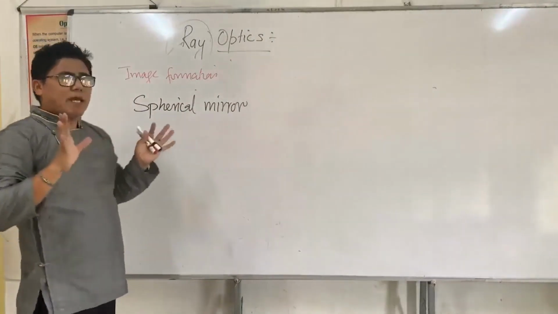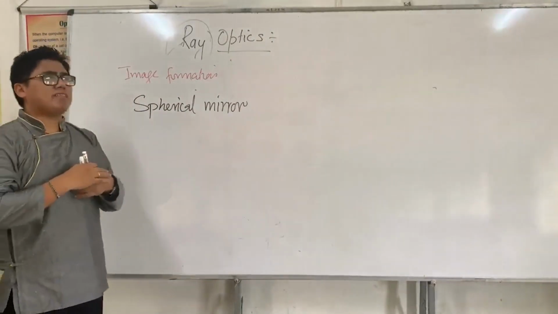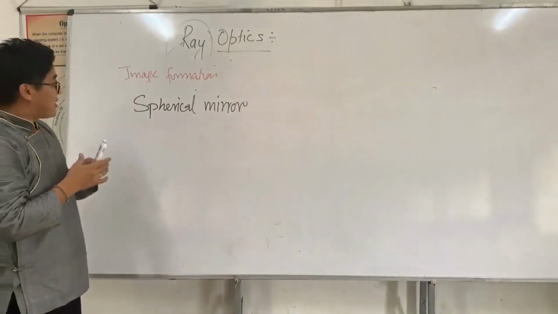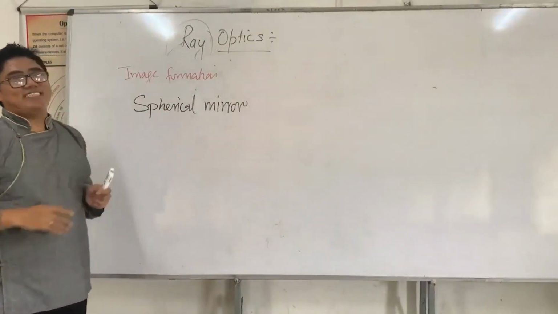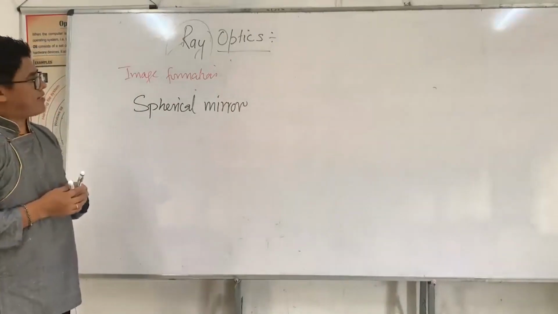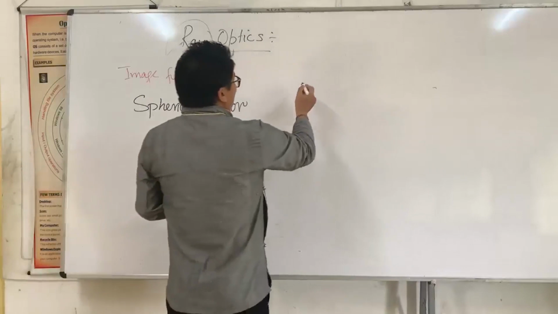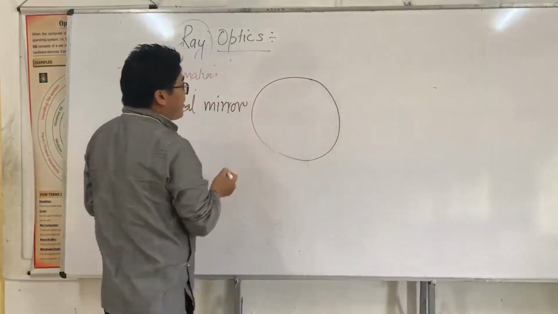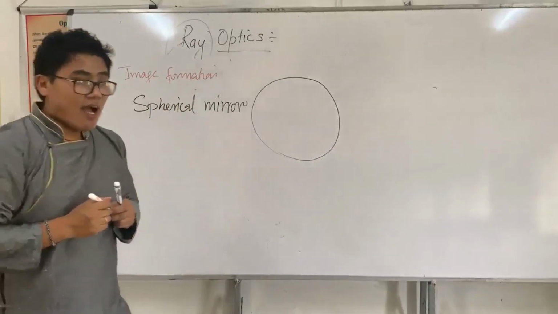Alright, when I say a spherical mirror, it should be something like a sphere. Yes, it is. It is a small portion of a sphere. Let's say I have a big sphere. It has to be very, very big.